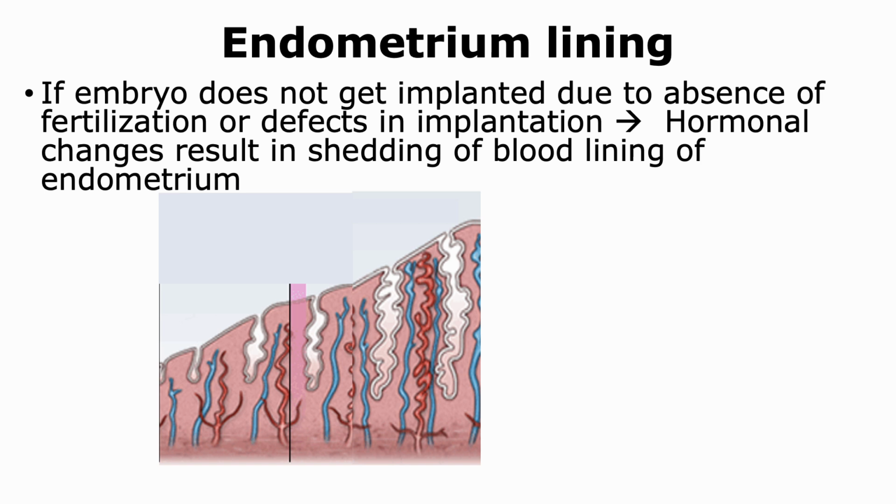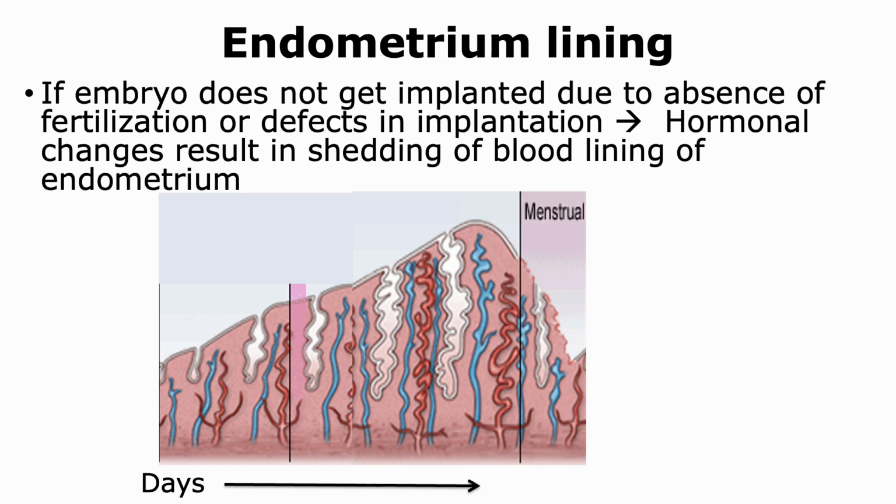Now let us have a look at what happens to the endometrial lining over time. So if we look at the thickness of the endometrium over a period of days, we can see that the endometrial lining is getting thicker and thicker because of more and more blood vessels that are being formed. However, if there has not been implantation, then the hormonal changes will result in the shedding of that blood lining, and that is basically the process of menstruation, where we can see that now there is a decrease in the thickness of the endometrial lining.